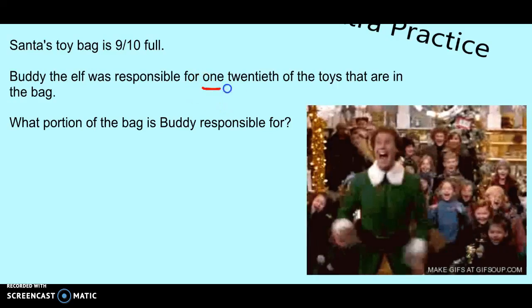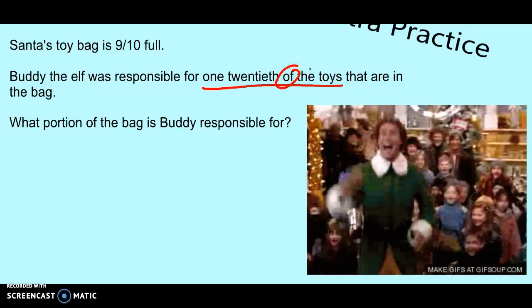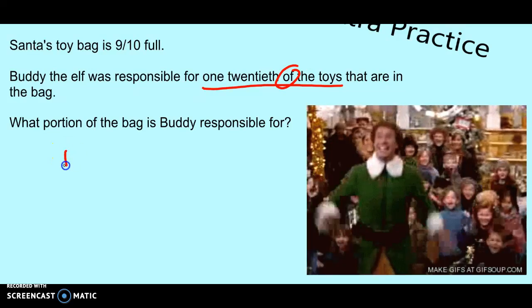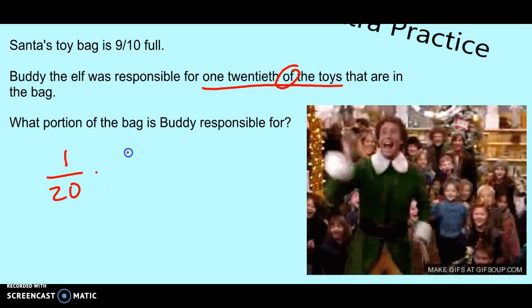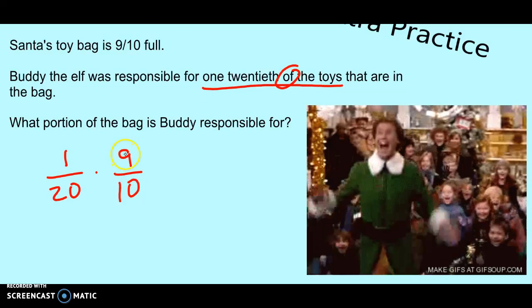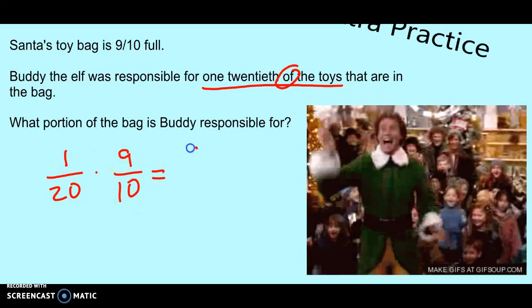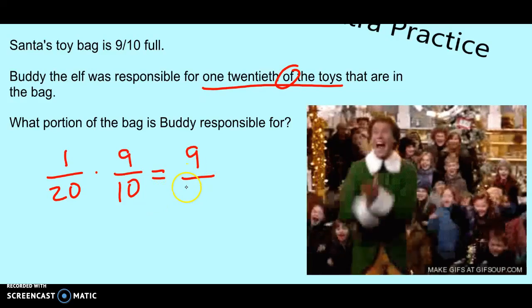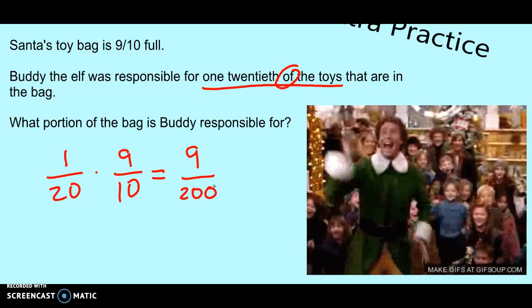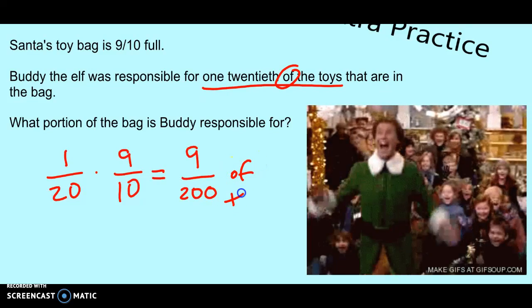So again, 1/20 of the toys. It's a fraction of the entire thing, which means we're going to be multiplying by that fraction, getting a smaller fraction than 9/10. 1/20 of 9/10. We want to look to cancel diagonally. 9 and 20, nope. 1 and 10, nope. Multiply across. And we have 9/200 of the bag Buddy was responsible for. So we could say 9/200 of the bag.